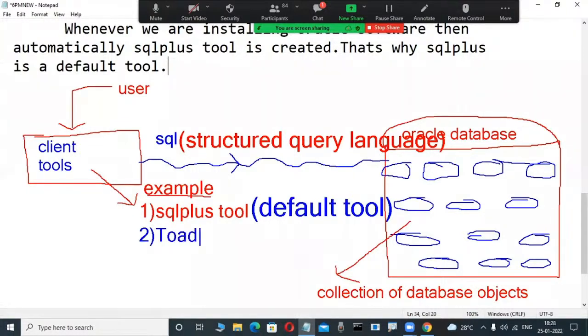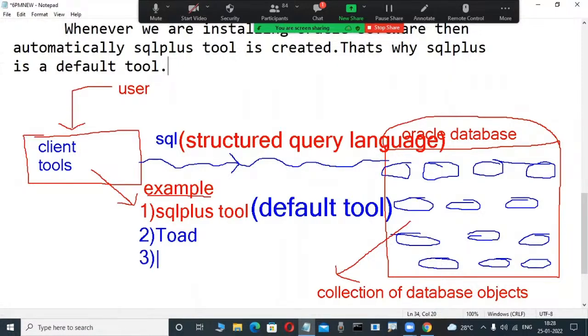From another software company, through that tool also we connect to the server. But if you are interested in interacting with the Oracle database through Toad, we have to install Toad explicitly; otherwise it is impossible. This is a trial software also; they give it on the net. If you are interested, download it and install it. That is later. If you like the subject, then in the middle you can also install it.